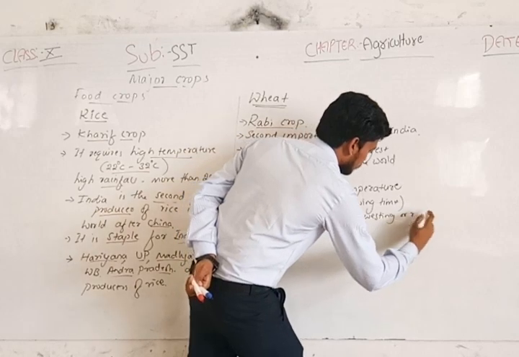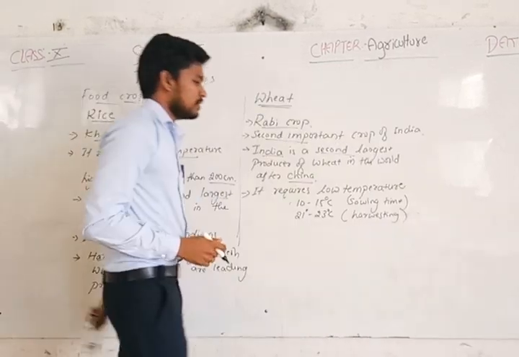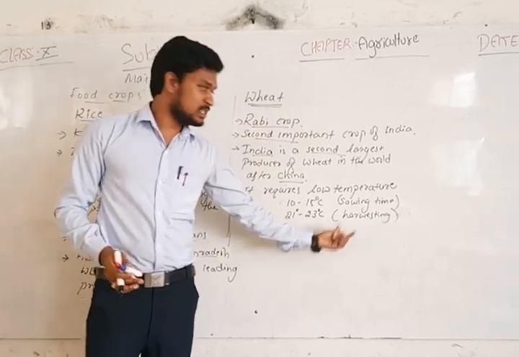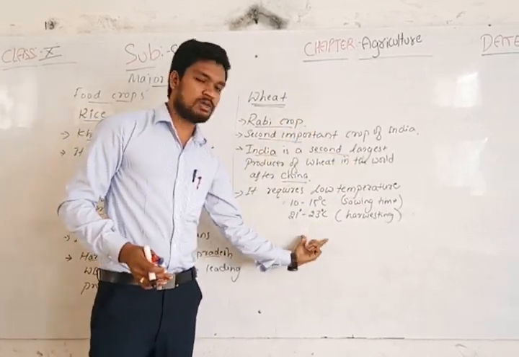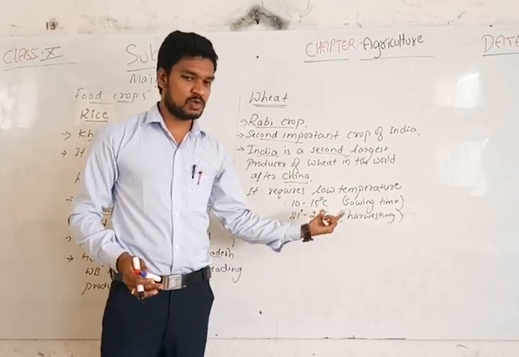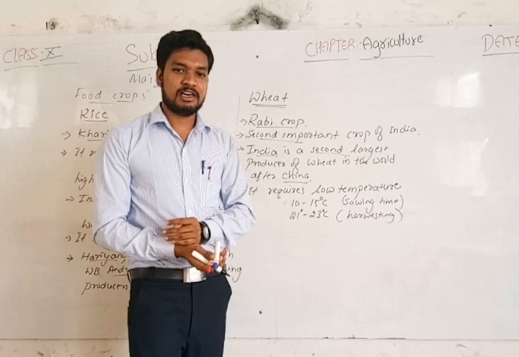During ripening of this crop, it requires a higher temperature. The seed of this crop is sown in the beginning of the season.